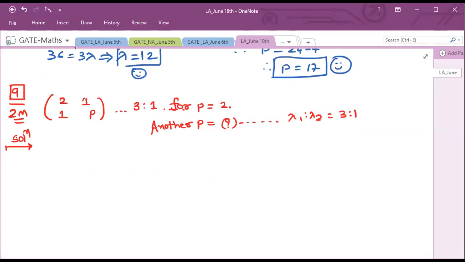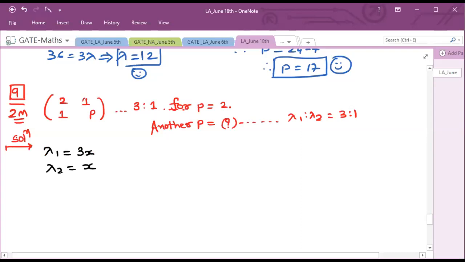So how can we find this? Understand this question carefully. Suppose my eigenvalues are lambda 1 and lambda 2, in the ratio 3:1. So if lambda 1 is 3x, then lambda 2 will be x, isn't it?